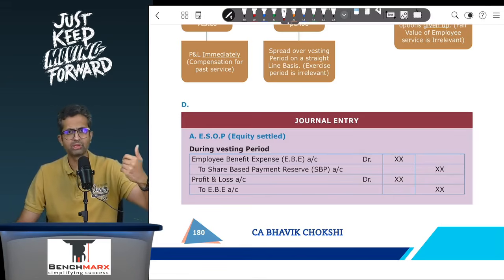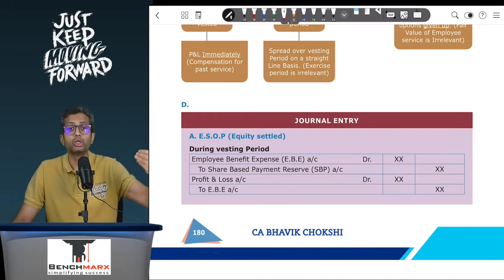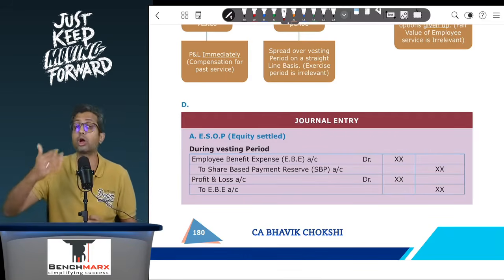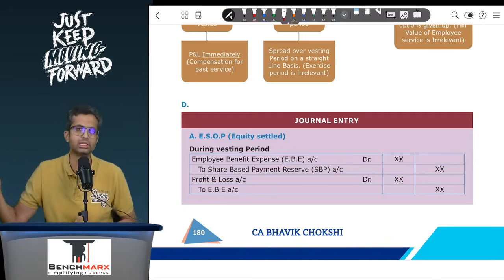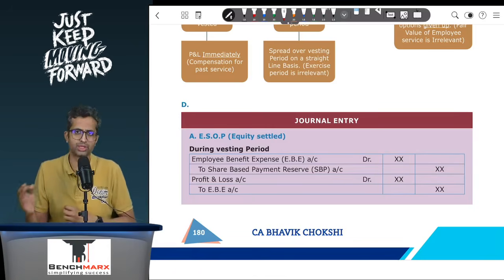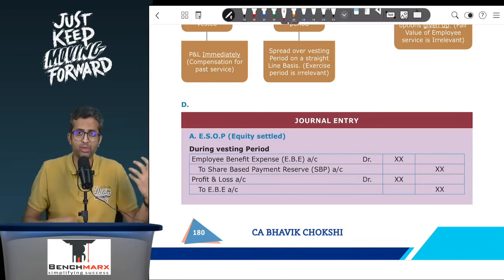Will I record this 300 rupees immediately on the grant date? Answer is no. You will spread it over the vesting period. Let us say the vesting period is 3 years, then you will spread it over the vesting period on a pro rata basis. Let's say 300 into 1 by 3, that is approximately 100 each year. Now what will be the entry for this 100? Something account debit. Well, what will you debit?